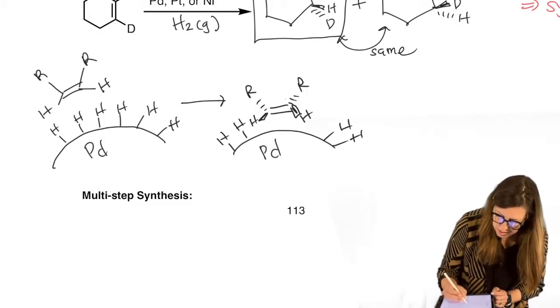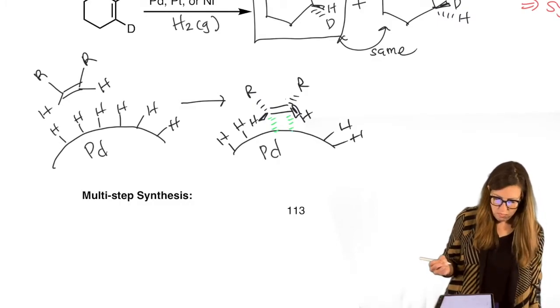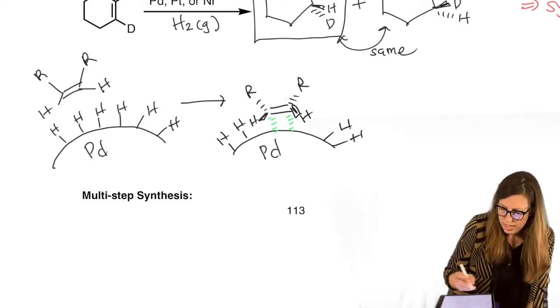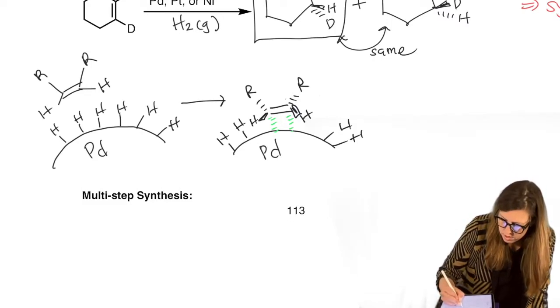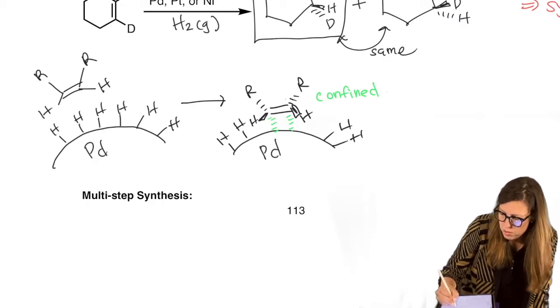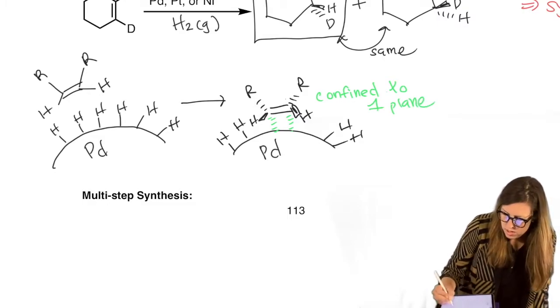So I'm going to indicate that positive interaction right here. So this is confined to one plane. It could have been either one, it could have flipped over and interacted from that side, but it's confined to one plane. This step right here tells us why it's syn.